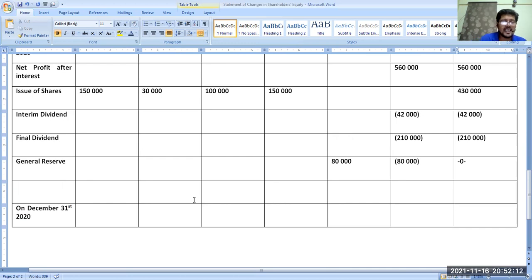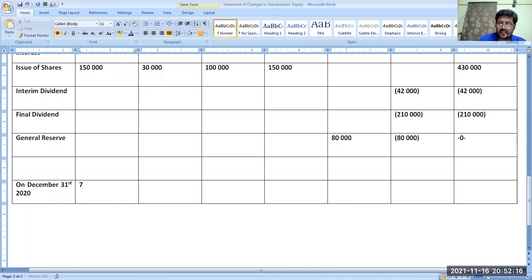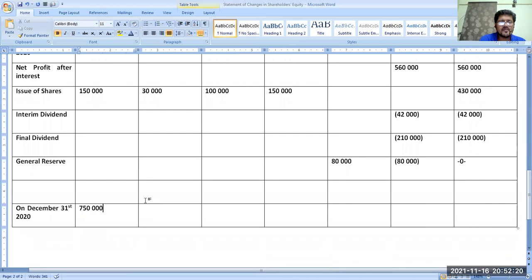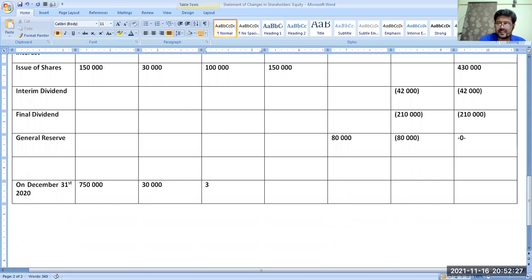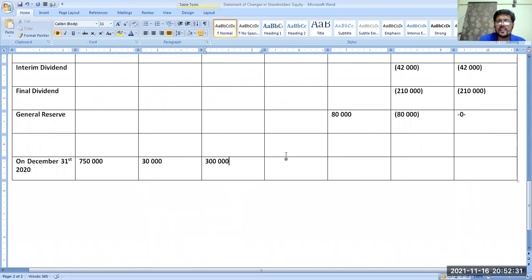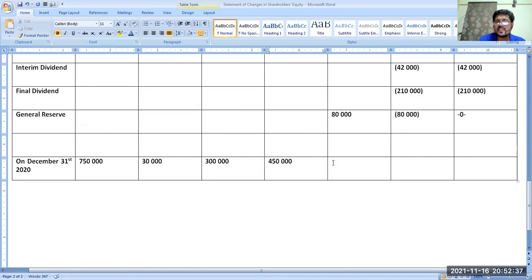Now, ending on 31st December, what is happening? We have 750,000 ordinary shares of $0.5 each. We have 30,000 share premium. We have 300,000 preference shares of $1 each, 10%. We have 450,000 12% preference shares of $1.5 each. We have general reserves 80,000.